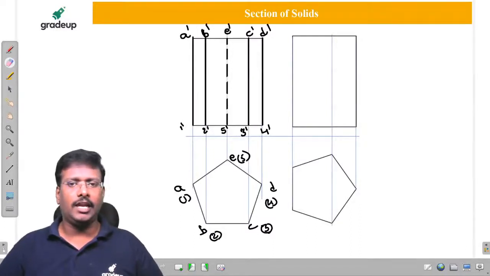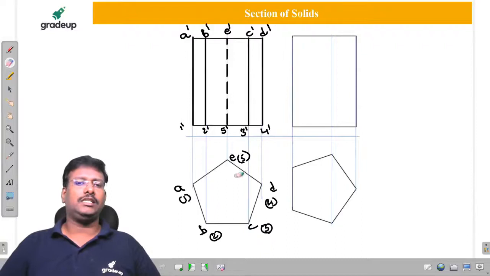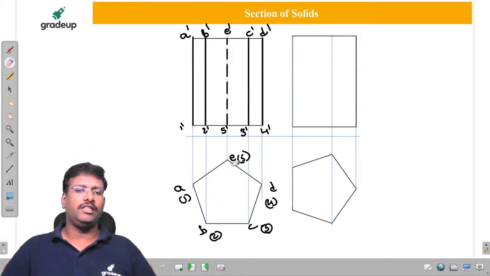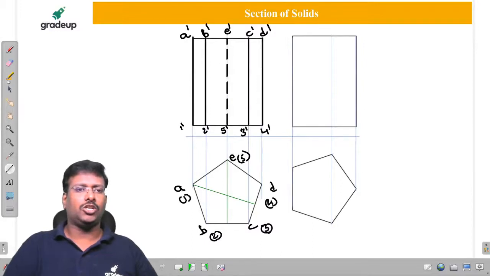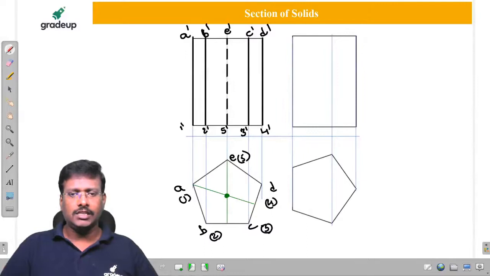Similarly, what about the axis, sir? The axis coincides with E. It is very simple to get the axis. How, sir? If it is an even number of sides, join each corner with the opposite midpoint; wherever they meet each other, that is going to give the axis in the top view.